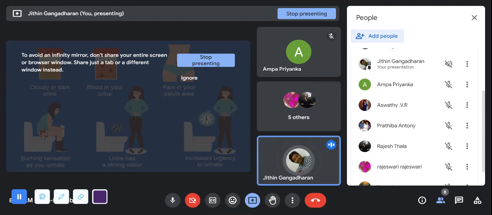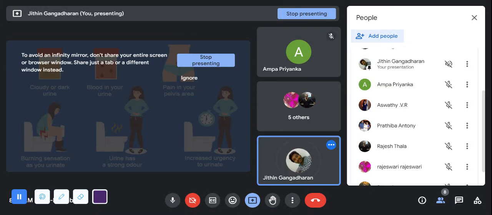Fine. Now, what will be the signs and symptoms? The main signs and symptoms of the urinary tract infection: urine color will be changed, it will be dark. Then blood will be present in the urine. Pain in your pelvis. Burning sensation when you are urinating. The urine may have a strong odor. Then urgency to urinate, urgency in micturition. That is another main symptom of this urinary tract infection. Hope this is clear with you.